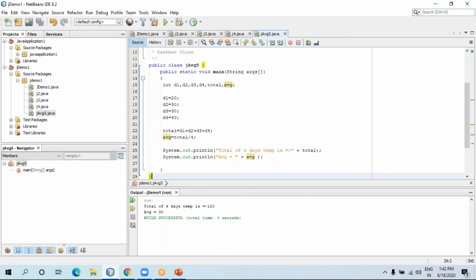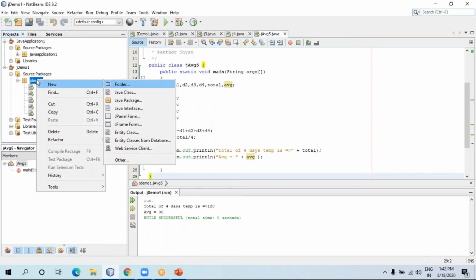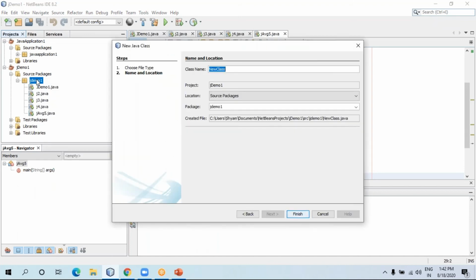Now let me show you something new on the basis of this only. Let me take two variables and store something. Then we'll display the addition, subtraction, multiplication, and division of them. Let me right click, new. Let me take Java class, then a new file, named Calc. I want to perform addition, subtraction, multiplication, and division, so that's why I gave this name here. Let me finish it.